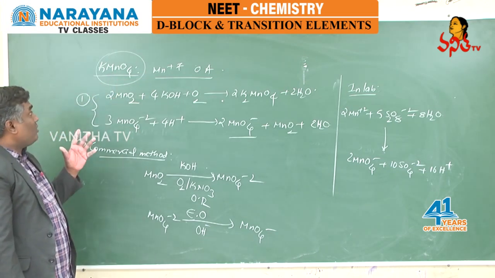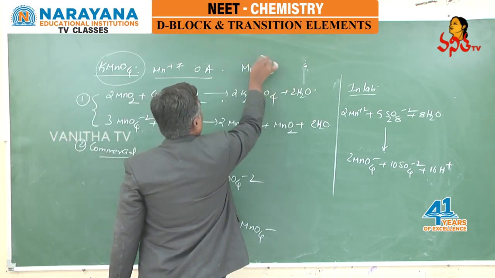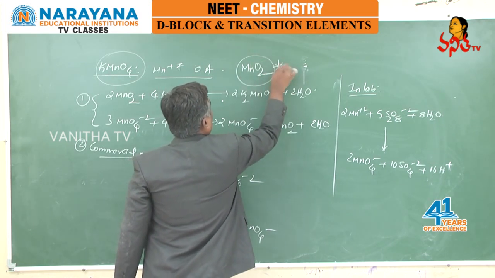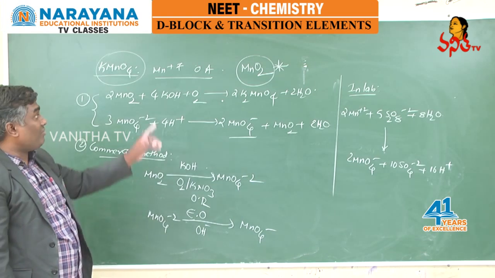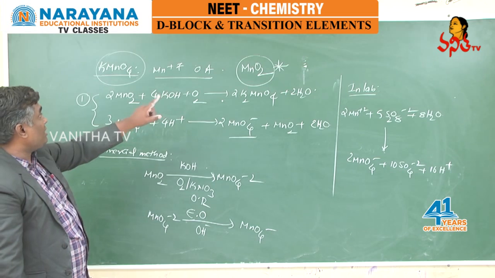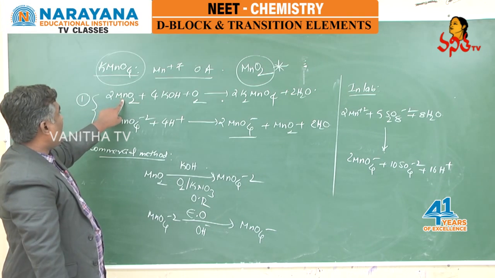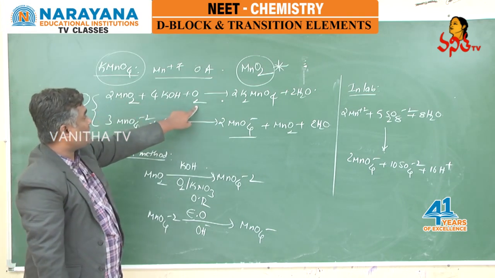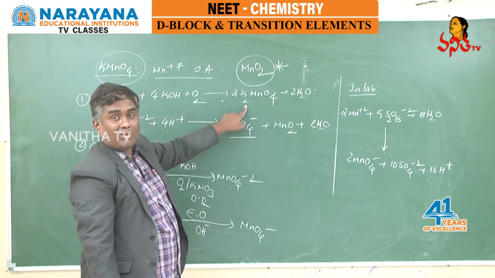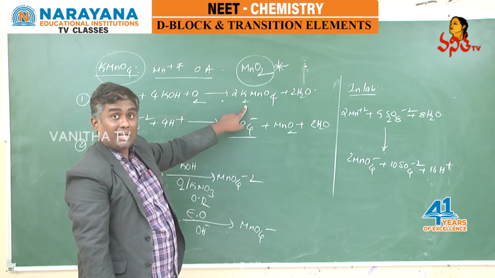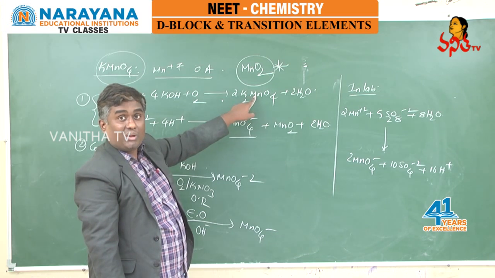And here if you look into the preparation of KMnO4, for the preparation of KMnO4 we are using MnO2, and the name of MnO2 is pyrolusite. Pyrolusite is the name of MnO2. That compound we are using for the preparation of KMnO4. If you see students, that pyrolusite on reaction with KOH and oxygen, MnO2 converted to K2MnO4. K2MnO4 is known as potassium manganate. Potassium manganate contains manganate ion, that is MnO4 minus 2.